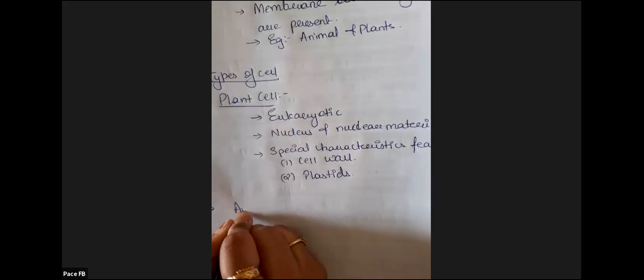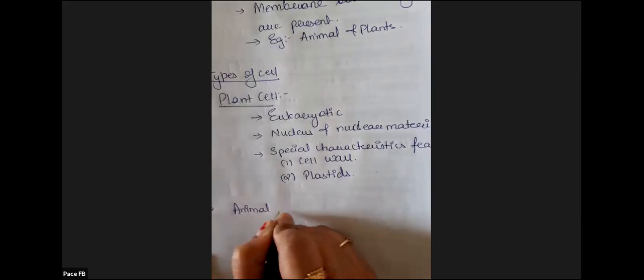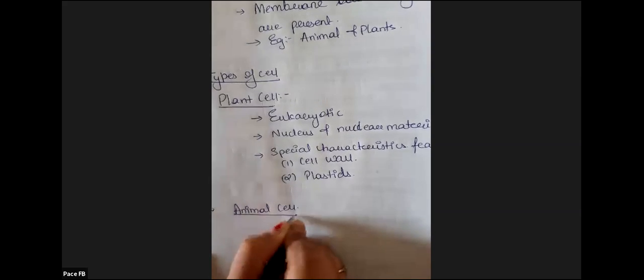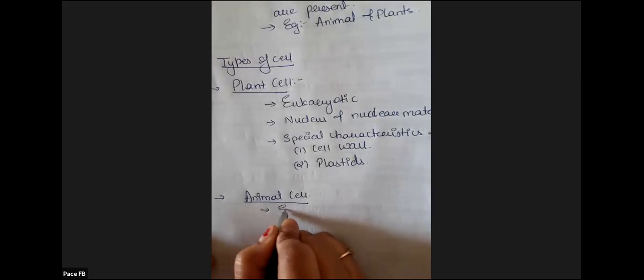So right now just remember, the special characteristics of the plant cell are the cell wall and plastids. They differentiate it from the animal cell. Okay. Chloroplast is a part of plastid, it is a type of plastid. The plant cell is eukaryotic. Nucleus and nuclear material are present. Okay. Next, the animal cell. Now, animal cells are again eukaryotic.